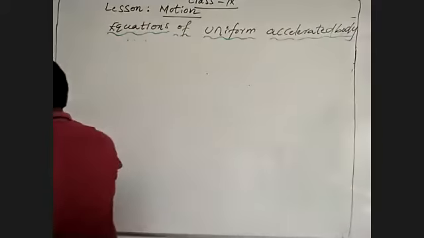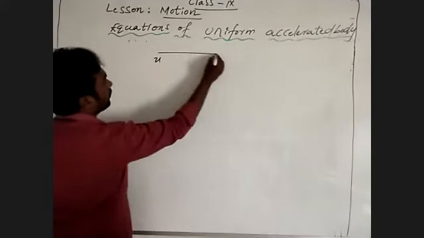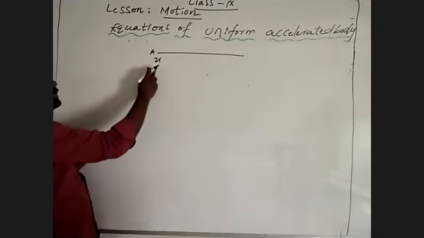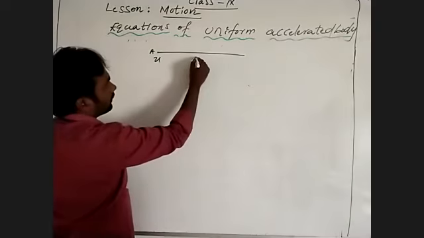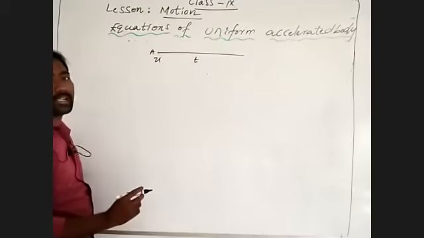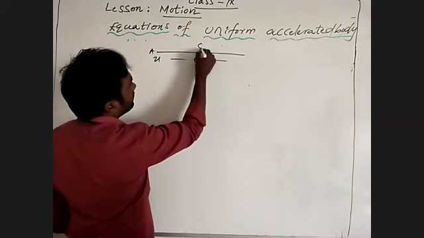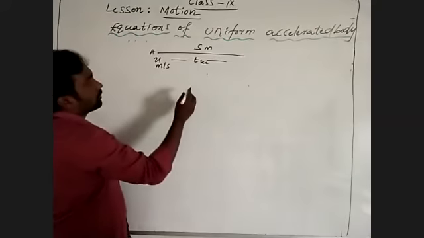See there, a body is moving with initial velocity u from position A. After traveling for some interval of time t, it travels a distance s meters.